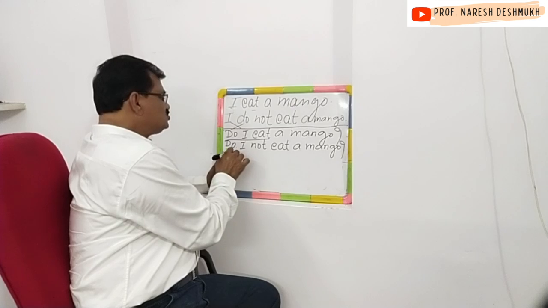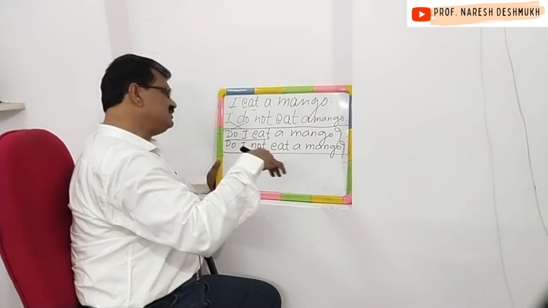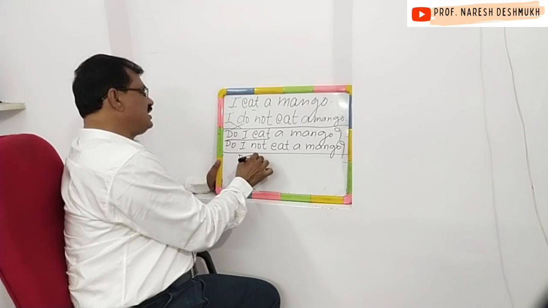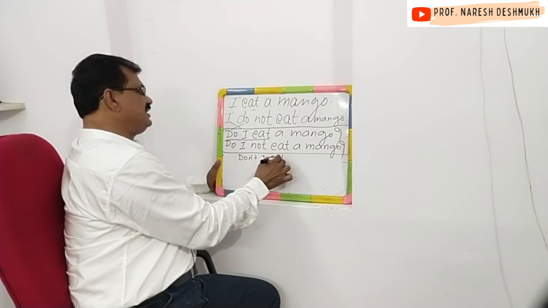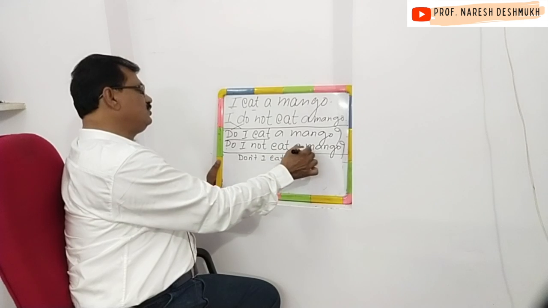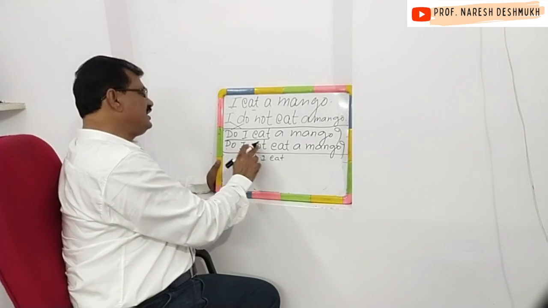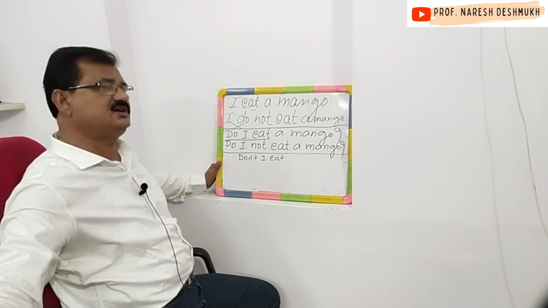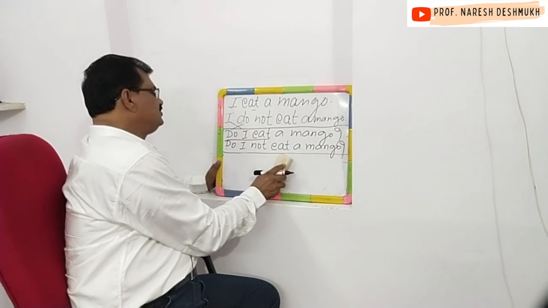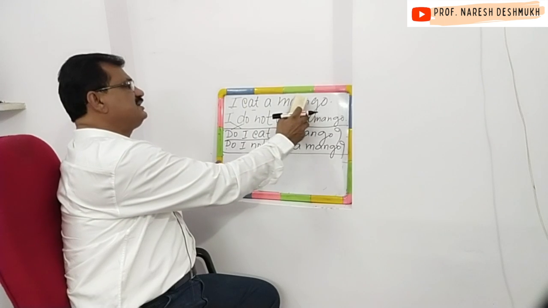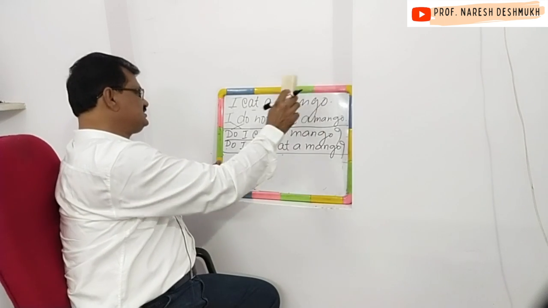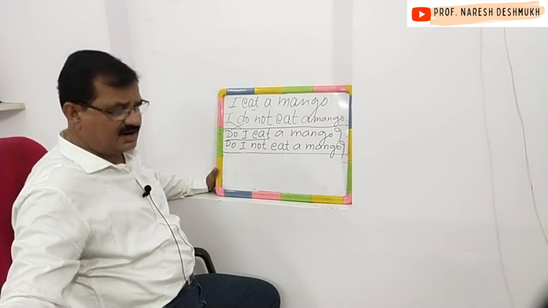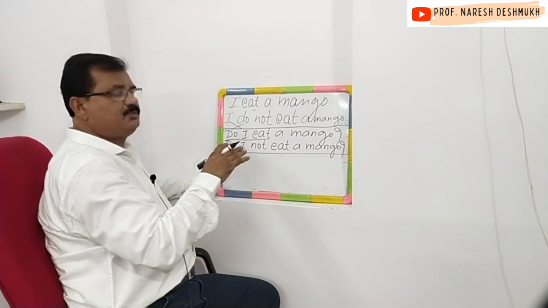We can also write this sentence in another way. Don't I eat, we can also write like this. Don't I eat a mango, मी आंबा खात नाही का. Do I not eat, don't I eat. So in this way we can construct the sentences. So these two sentences are simple assertive sentences, and these two sentences are verbal questions. And now let us make WH questions.